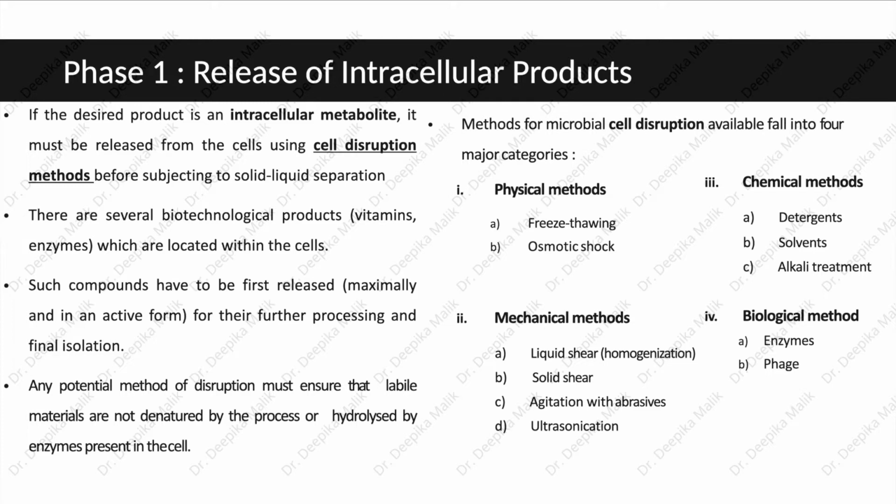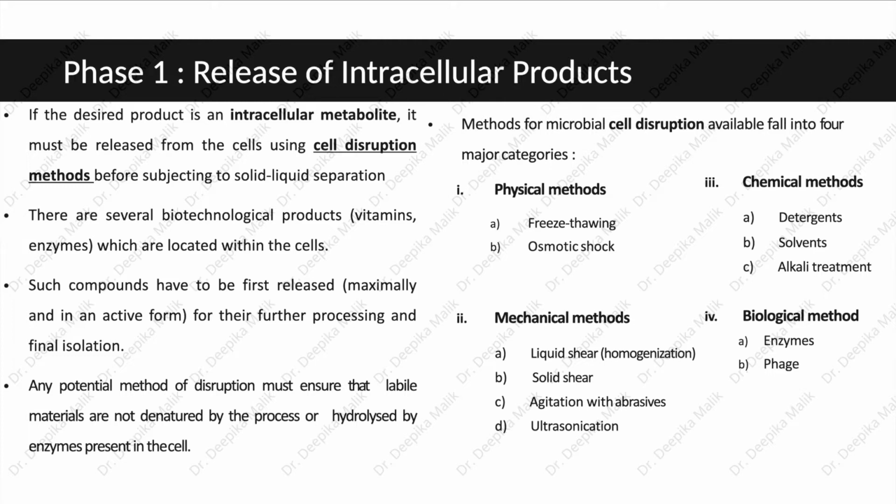If the desired product is an intracellular metabolite, it must be released from the cells using cell disruption methods before subjecting to solid-liquid separation. There are several biotechnological products like vitamins and enzymes which are located within the cells. Such compounds have to be first released maximally and in an active form for the further processing and final isolation. Any potential method of disruption must ensure that labile materials are not denatured by the process or hydrolyzed by enzymes present in the cell. Labile materials are materials which get easily altered.